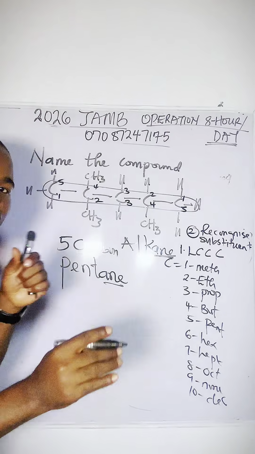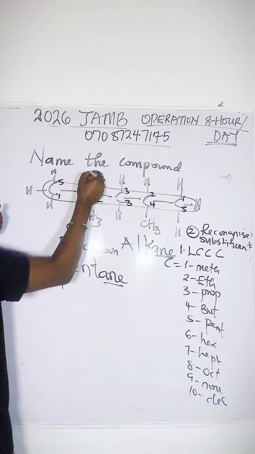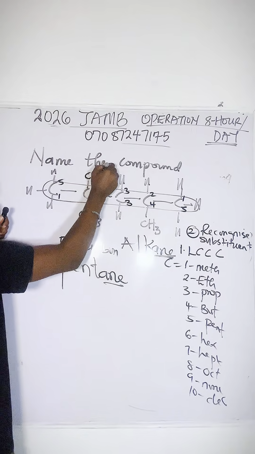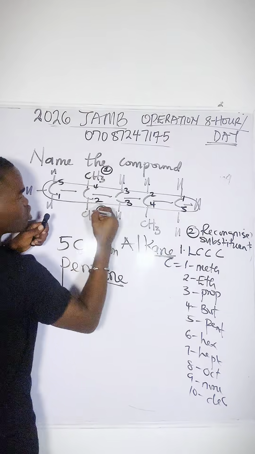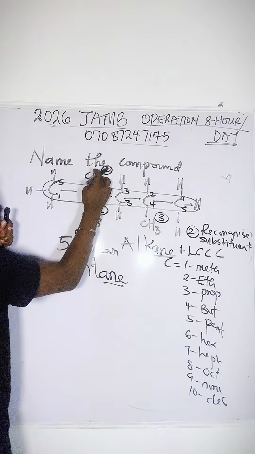Okay. Now I can go in both ways. Going this way, this is one substituent, this is the second substituent, and this is the third substituent. Now going this way, these are two methyl.